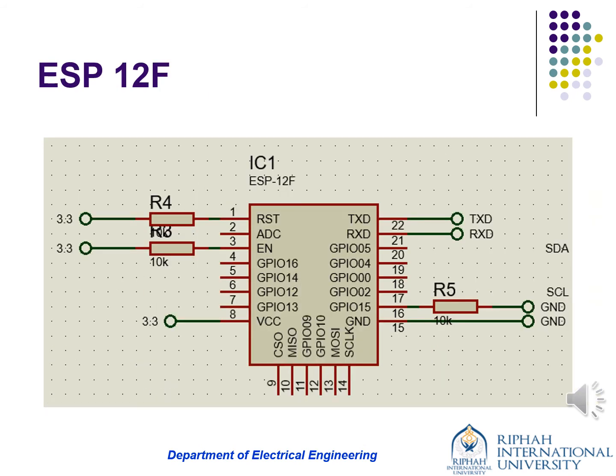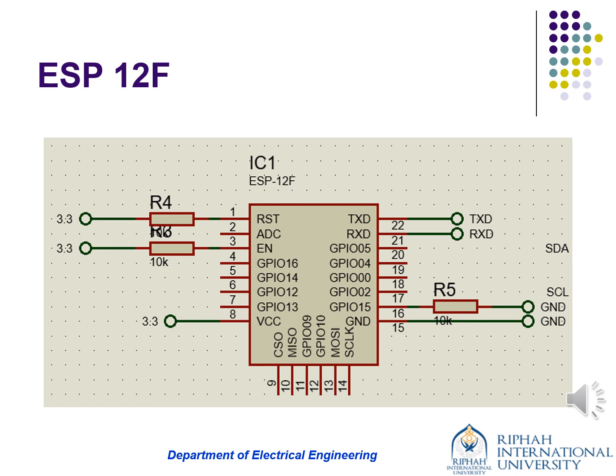In the next slide, we have an IC that is only for internet connectivity. We have two options of ICs. One is ESP12F and the other is ESP8266. Here we are using ESP12F. We only use this for our simulation purpose. We cannot show you our outputs because for that we have to switch our project into hardware.